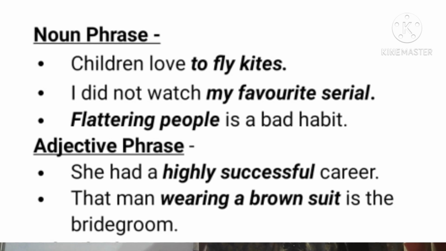Here the group of words to fly kites is acting as a noun. Another sentence: I did not watch my favorite serial. Here my favorite serial is again a noun phrase. Third sentence: flattering people is a bad habit. Here again flattering people will be a noun phrase.